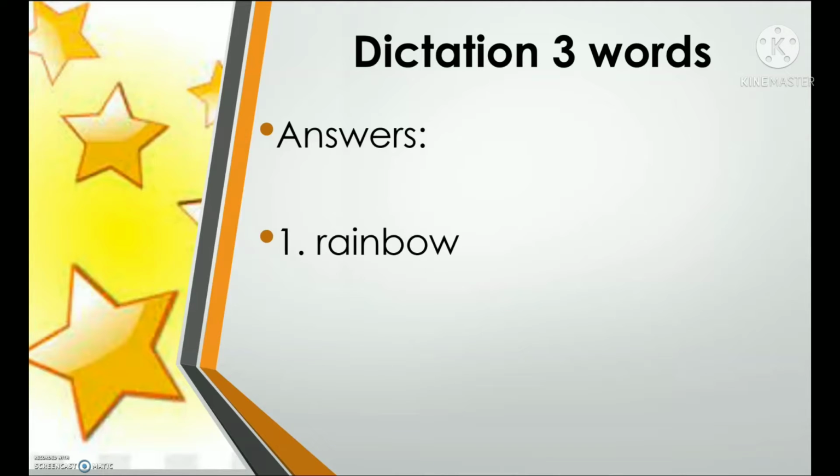Number 1. Let's read and spell together. Rainbow. R-A-I-N-B-O-W. Rainbow. Number 2. Indigo.